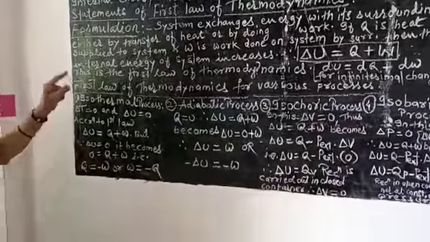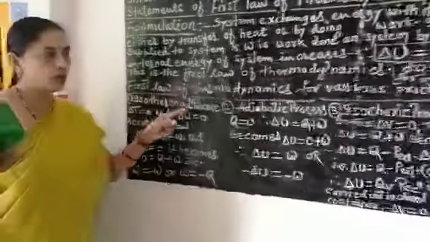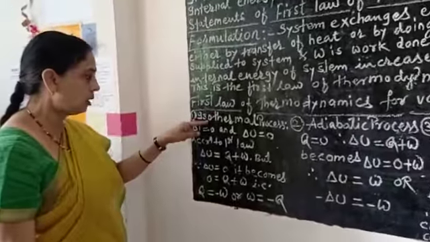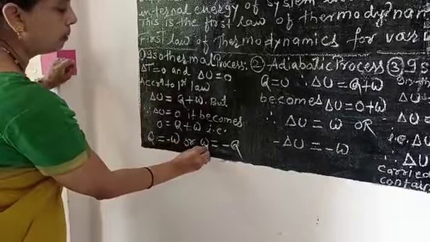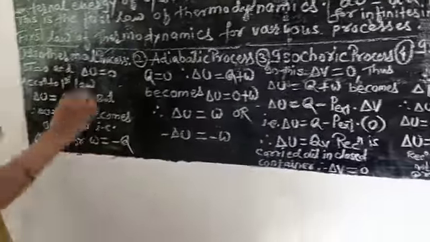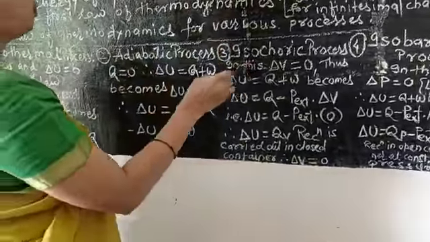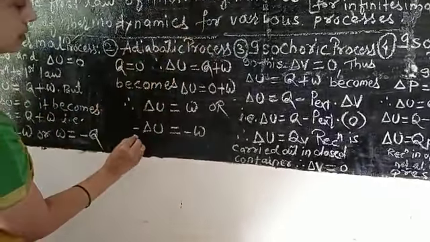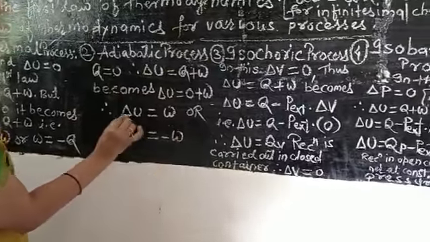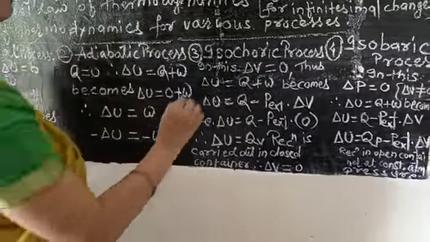For the isothermal process, it is Q is equal to minus W, or W is equal to minus Q. For the adiabatic process, it is minus delta U is equal to minus W, or delta U is equal to W.